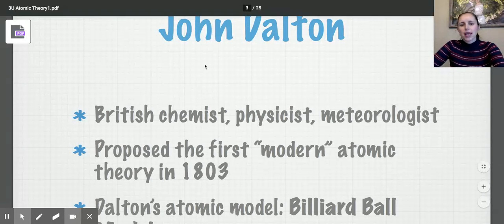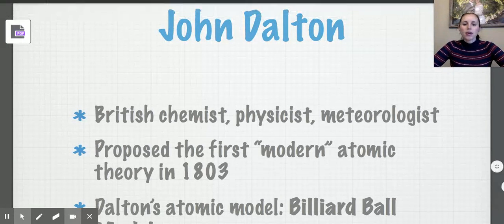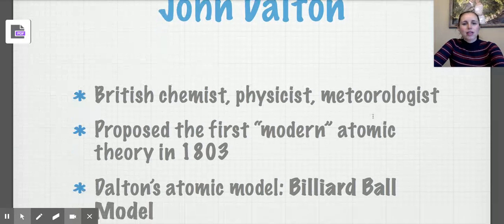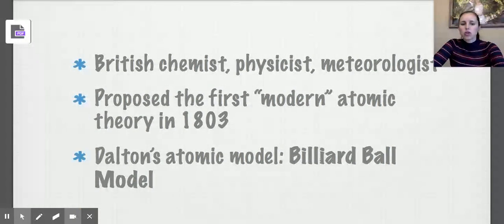Then John Dalton came along. That was in about 1803. And this is the first modern theory of the atomic theory history line. He was a chemist, a physicist, and a meteorologist. And Dalton had some knowledge of chemistry. So he proposed what we call the billiard ball model.